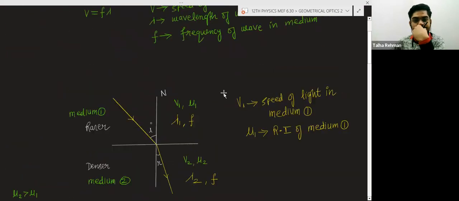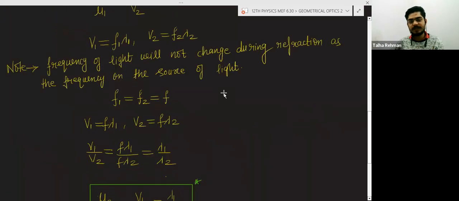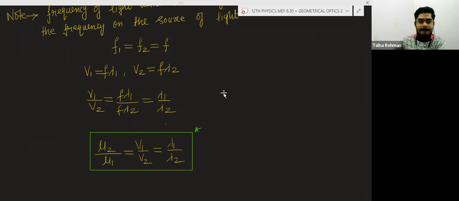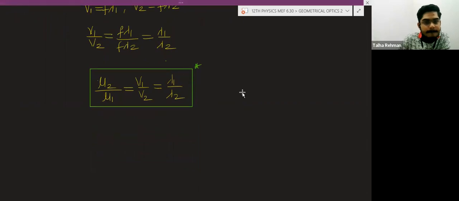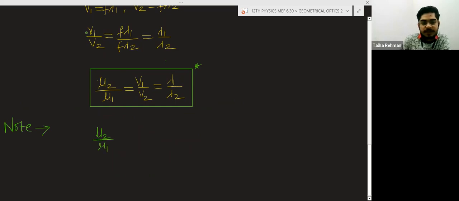Okay, so this is the relation between frequency, wavelength, speed, refractive index, and there is one more term that I want to discuss. If it is written mu2 divided by mu1, then this can be written as mu2 here and 1 here. And what does this mean?